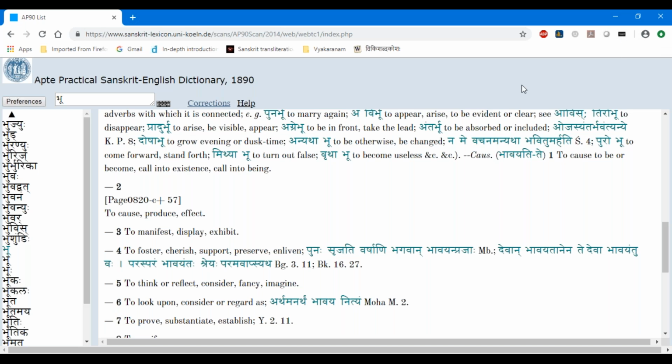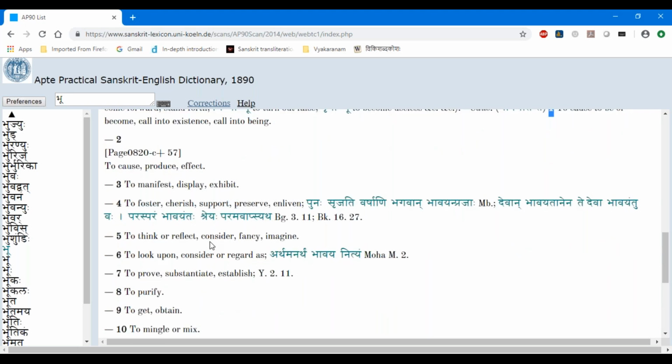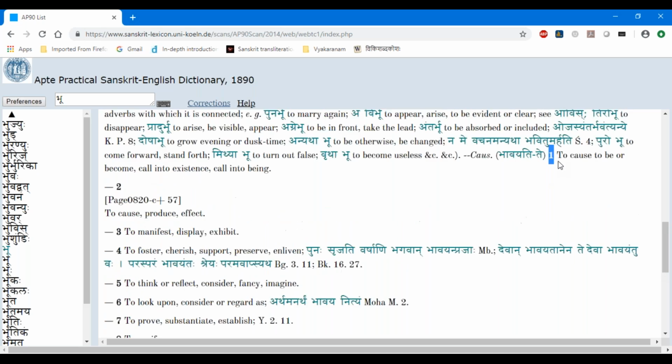Now he goes into some other forms of the bhu dhatu, like cause. Cause means causative form. This is the nijanta form. So bhavayati, bhavayate. Generally, the nijanta forms are ubhayapadi dhatu, ubhayapadi prayoga. So bhavayati, bhavayate: to cause to be or to become, call into existence, call into being. Now he starts the meanings of the nijanta, causative forms. One is to cause to be, second is to cause, produce, effect, third is to manifest, display, exhibit, and so on.